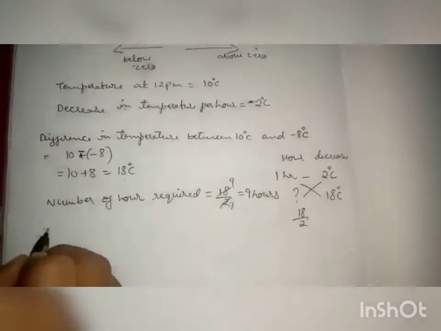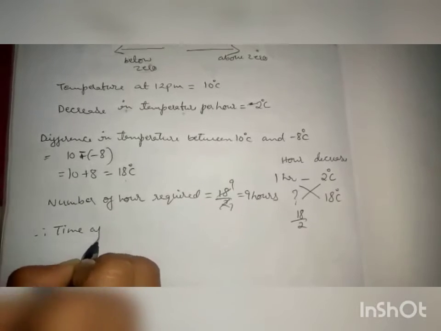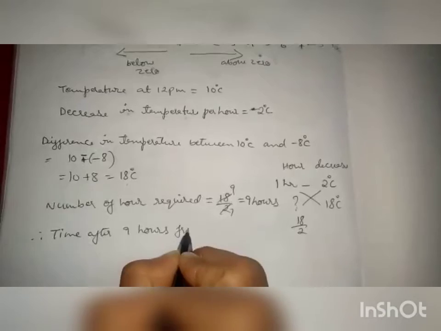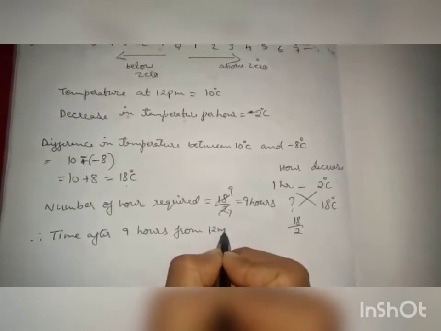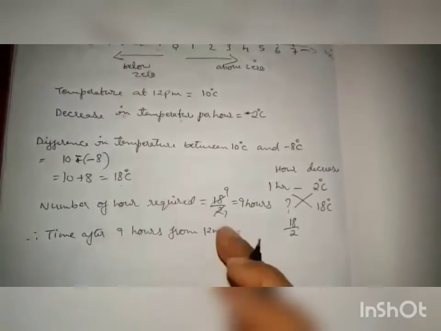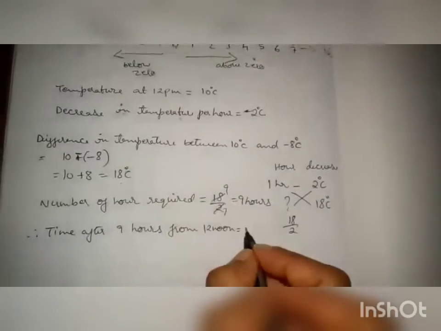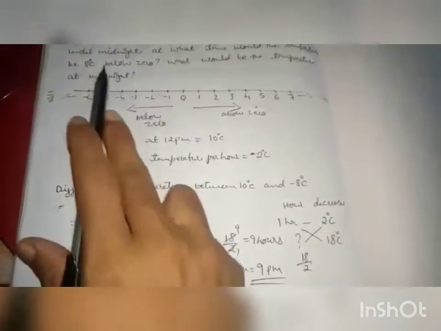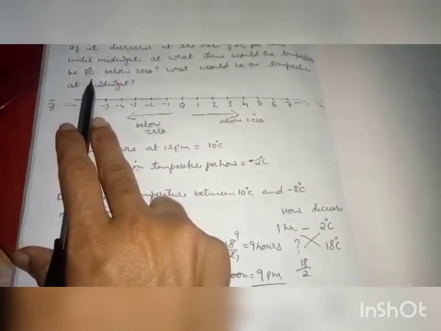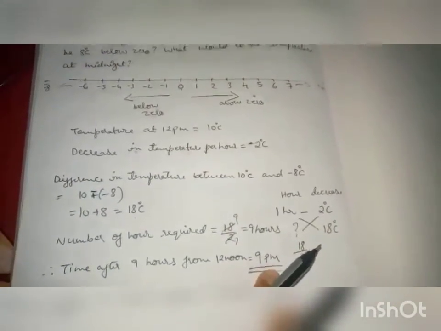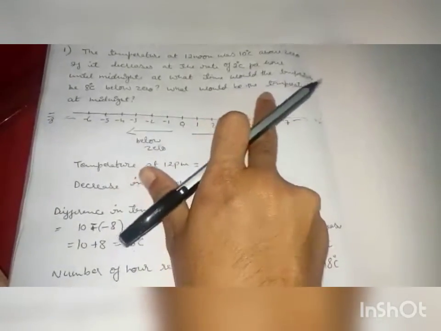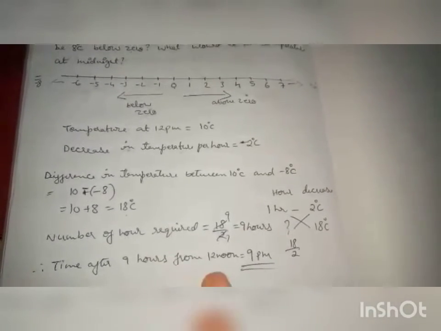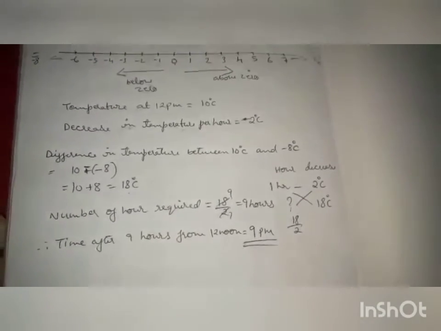So therefore the time after 9 hours from 12 noon. So after 9 hours from 12 p.m. means it will be 9 p.m. So you got it will reach minus 8 degrees centigrade at 9 p.m. Next, one more question was there, what would be the temperature at midnight? So you have to find at 12 a.m. what would be the temperature.